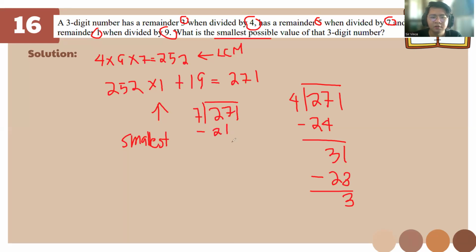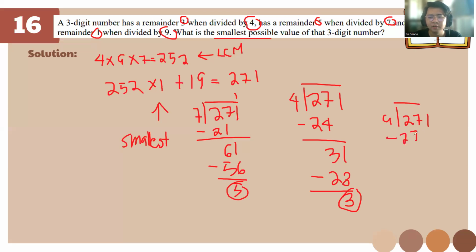This is 21. 6, it's 38 with a remainder of 5. Okay, we're just finding the remainder. 41, 56. Okay, correct. And now 9, 2, 7, 1, remain divide. Okay, we'll get 27, remainder of 1. So the answer is 271. I forgot this one.